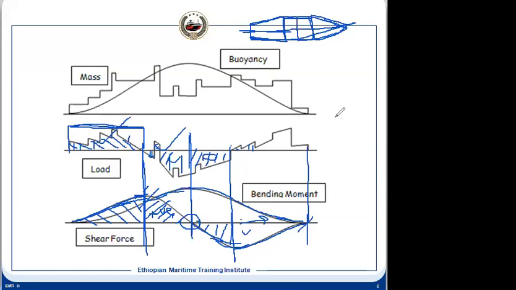And another thing, the light ship mass will be considered equally distributed. After that, we are doing some loading, cargo loading, or fresh water or stores, whatever you load. That also, over a certain distance, will be uniformly loaded. So we will not consider any concentrated load. We'll be considering uniform load, and the light ship load will be equally distributed.